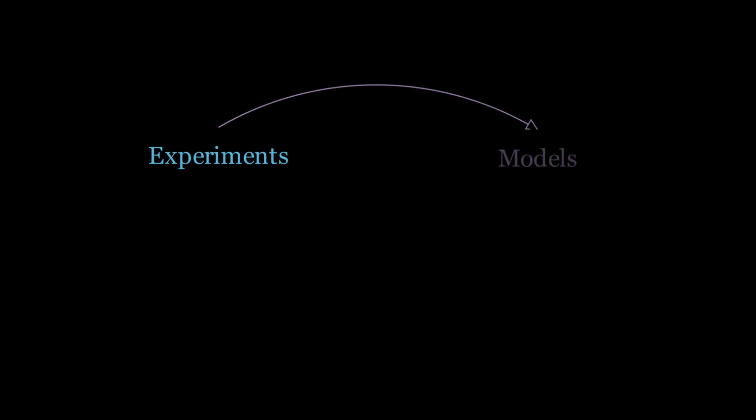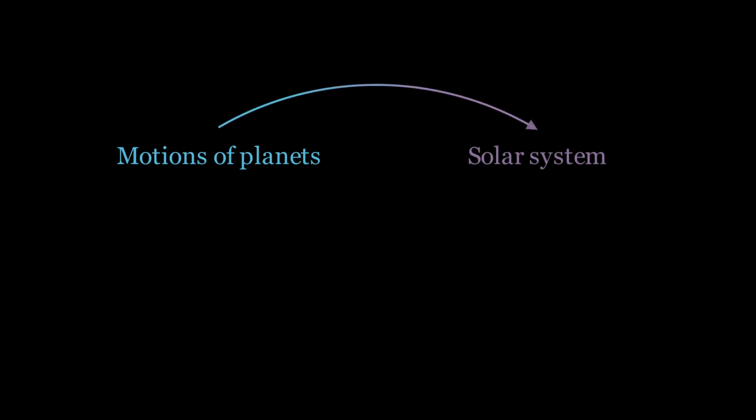To see why this is such a radical stance, let's take a bird's eye view of the scientific method. Typically, science is the process of making observations, synthesizing them to make models of the world, and using those models to make new predictions, which we then test with more experiments. If the predictions are correct, that supports the model. For example, Copernicus's observations of planetary motion led him to postulate that the Sun is at the center of the solar system. This model predicts that the distance of stars will change throughout the year, which we observe.